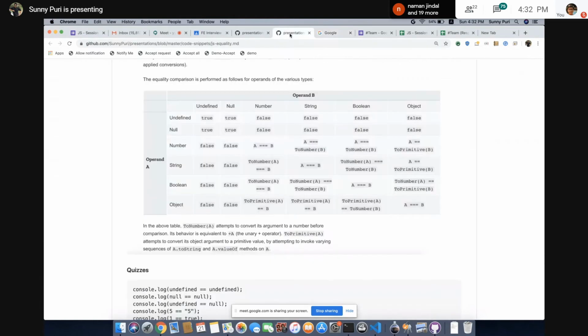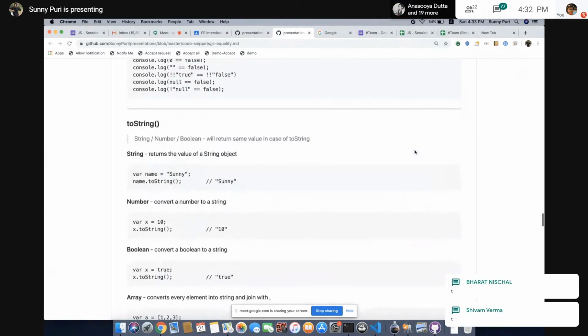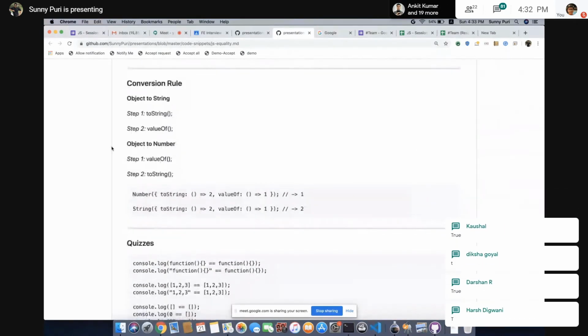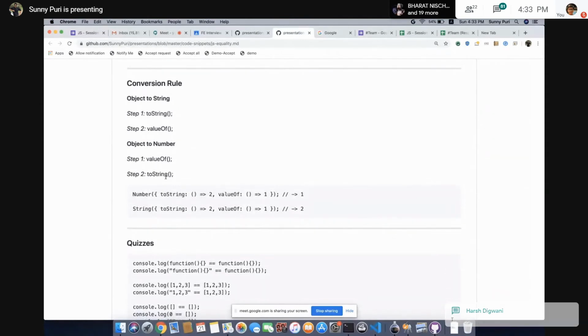Let's go to the chart. Number and object. The number will stay as it is, and the object will convert to a number. So we have a rule for object to number. We'll first find valueOf, then toString.